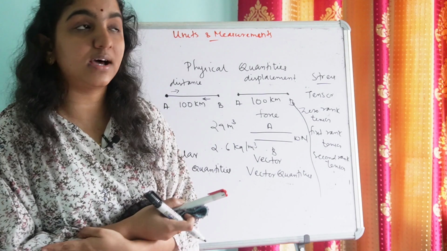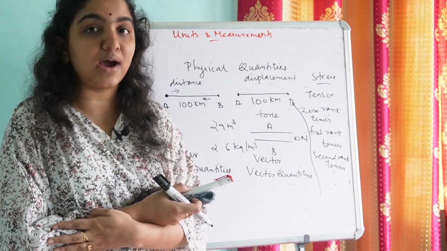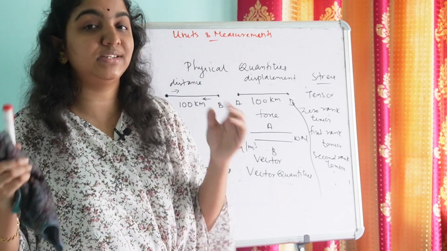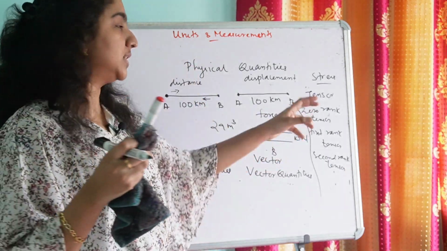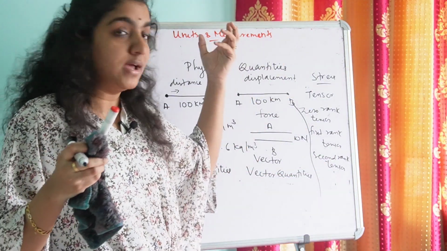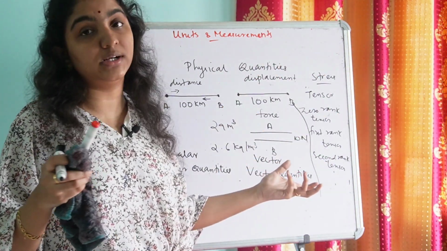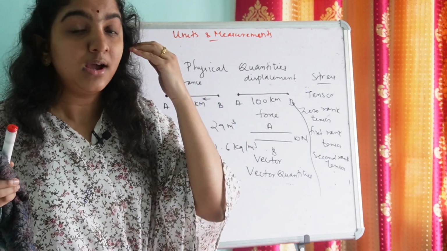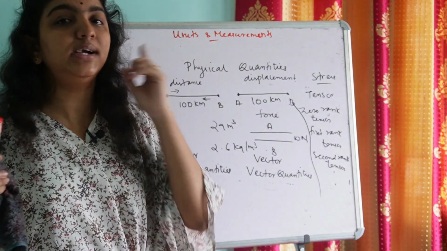First rank tensors are those physical quantities which have magnitude and only one direction. Such quantities are otherwise known as vector quantities. So what are first rank quantities or vector quantities? They are physical quantities which have magnitude and only one direction.